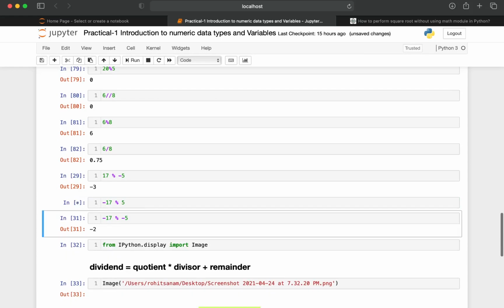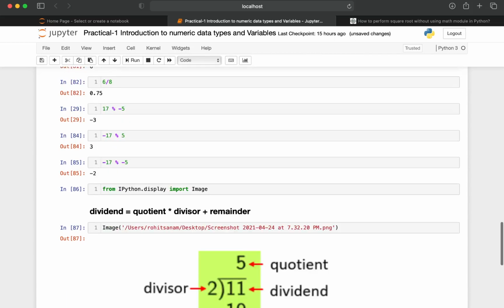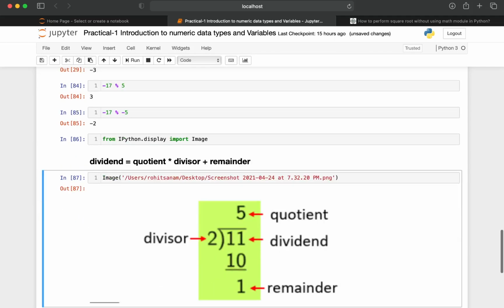So dividend is equal to quotient into divisor plus remainder. What is dividend, what is quotient, what is remainder? Let us take an example. Let us consider we are dividing 11 by 2. I'm adding a cell here.